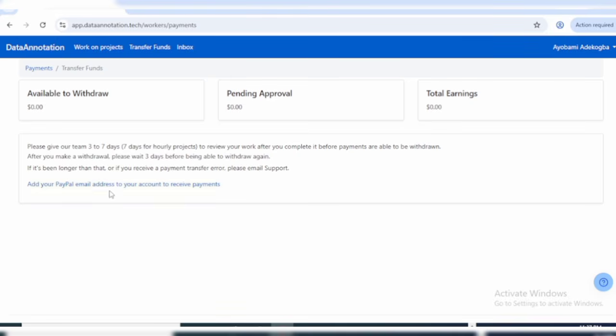So you can add your PayPal email address to your account to receive payment. You can also go to your inbox. And guys, this is very important. You're supposed to come here daily, you want to be consistent on this website. Now you want to check your work on projects. They will update this project with time. So I want to click on that so you can understand this better, guys.